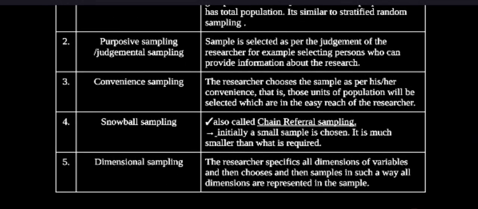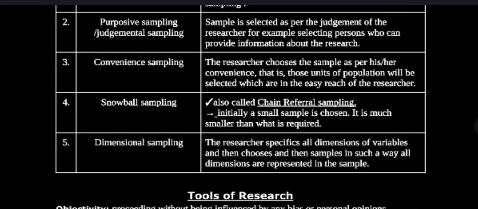Fourth is snowball sampling, also called chain referral sampling. Initially, a small sample is chosen. The initial snowball sample is much smaller than what is required. Dimensional sampling. In dimensional sampling, the researcher specifies all dimensions of variables and then chooses samples in such a way that all dimensions are represented in the sample.